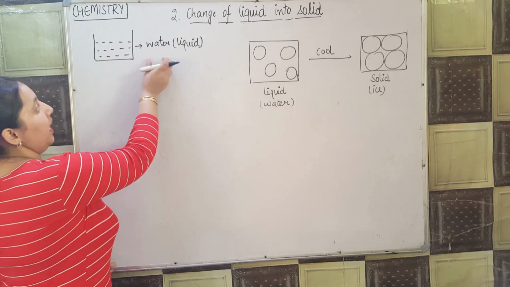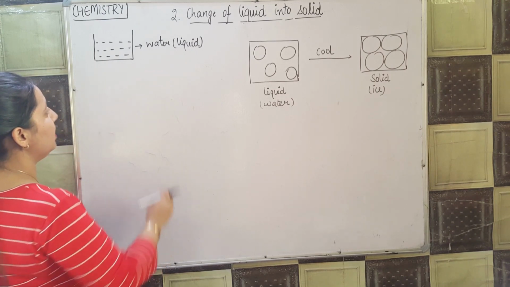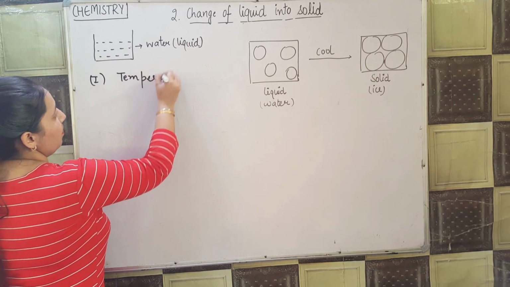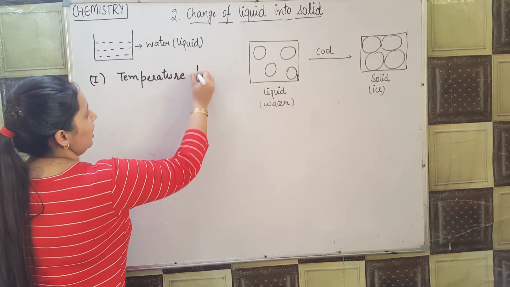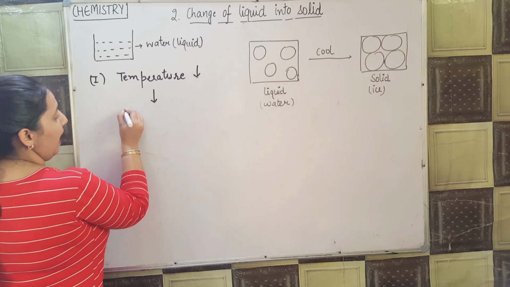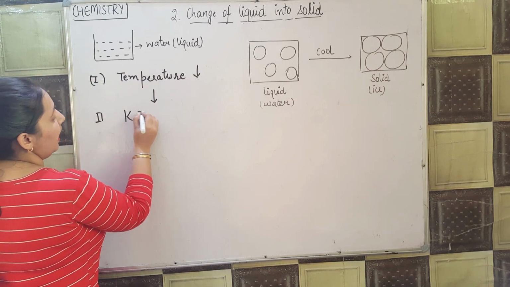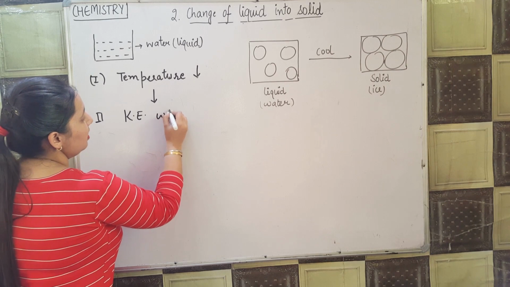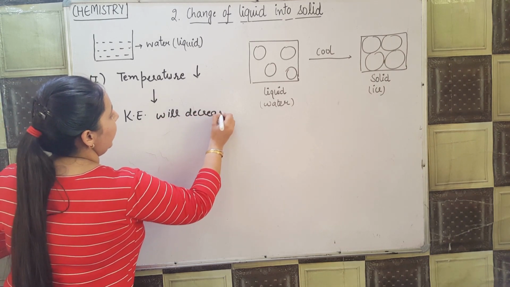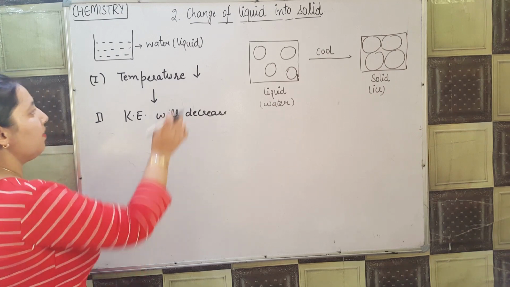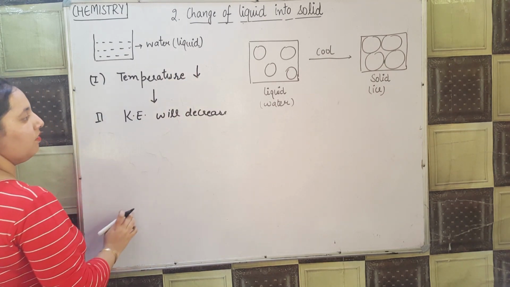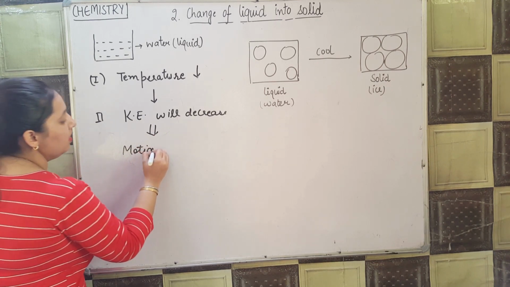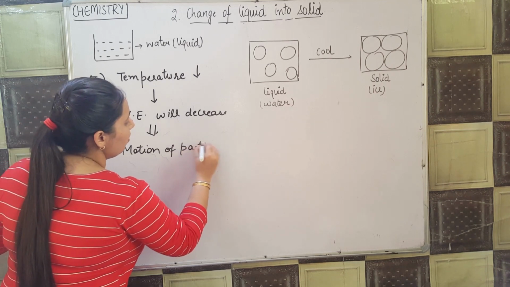For this I have taken some water in a beaker, that is a liquid state. The very first step is to decrease the temperature. When the temperature decreases, what happens? The kinetic energy of the molecules will decrease. There is a direct relation between the temperature and kinetic energy. When the temperature decreases, the kinetic energy will decrease. It means the motion of particles slows down.